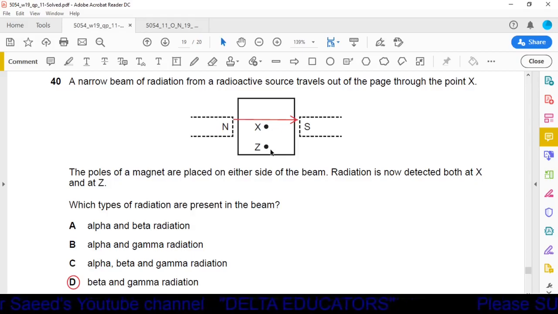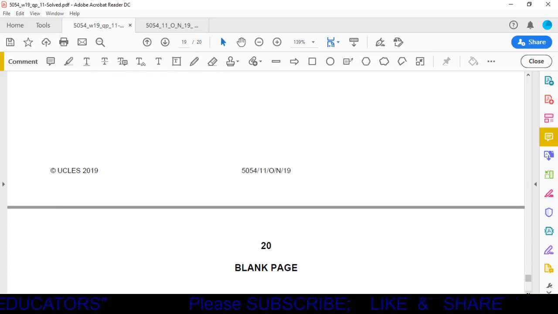Now what about Z? We have to find out whether it is an alpha particle or a beta particle. To find that out, we have to take help of Fleming's left hand rule. By using Fleming's left hand rule, we can find this one is a beta particle. So our option is option D, beta and gamma radiation. Okay, it is the end of the paper. Today we have completed paper 5054, paper 1, variant 1, October November 19.